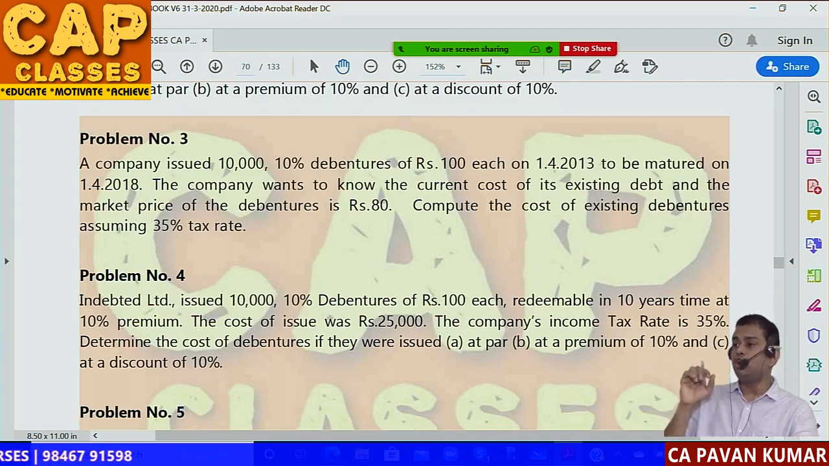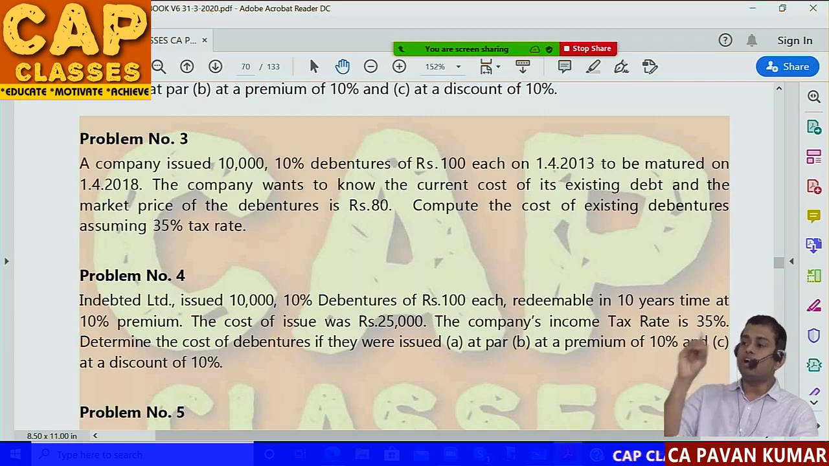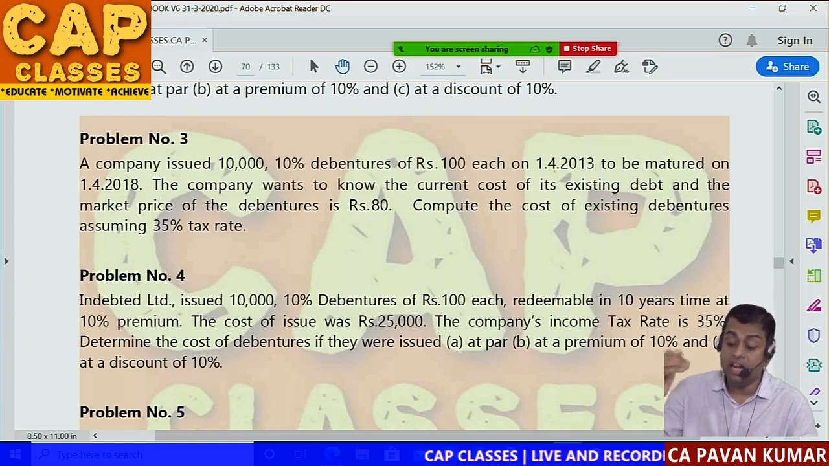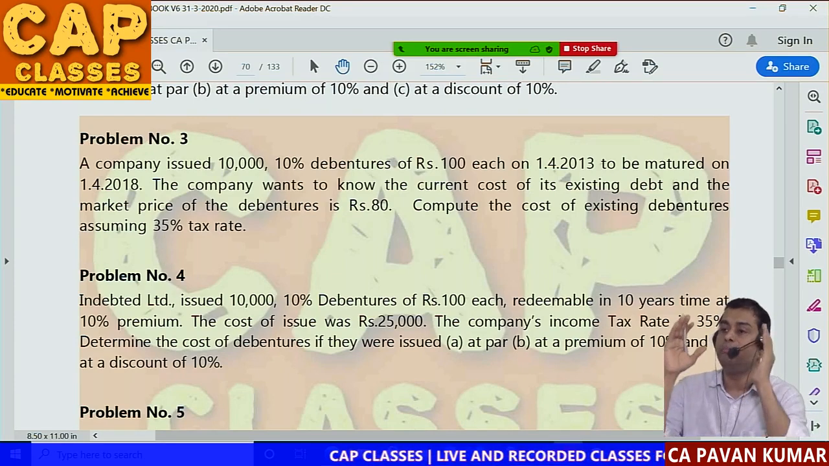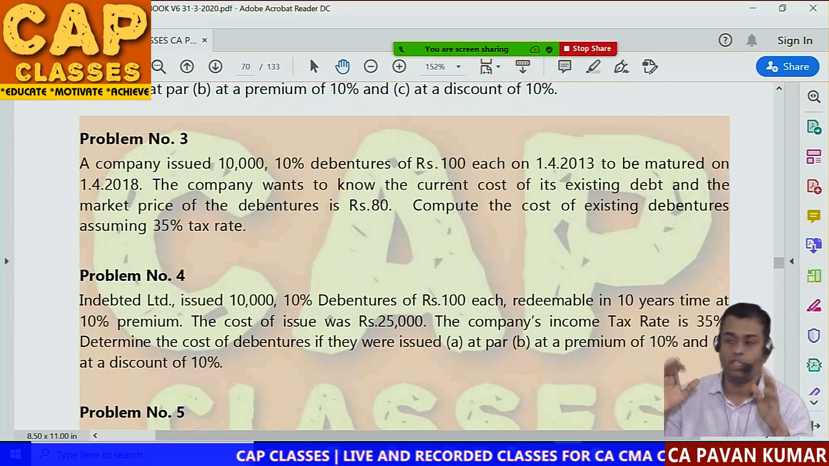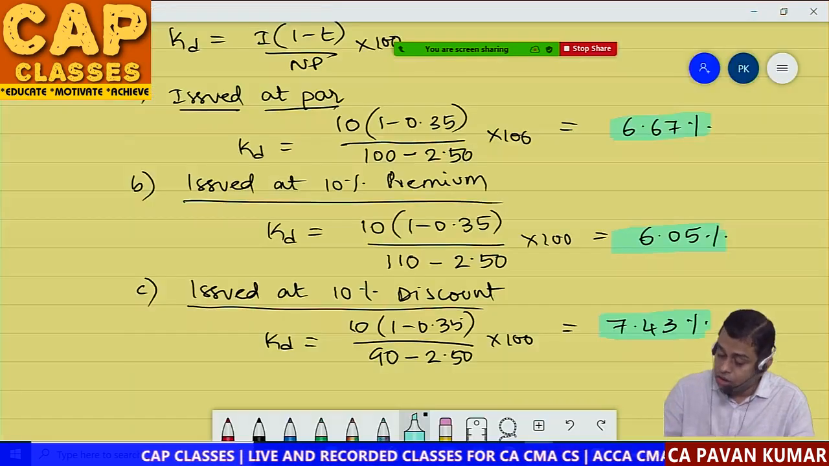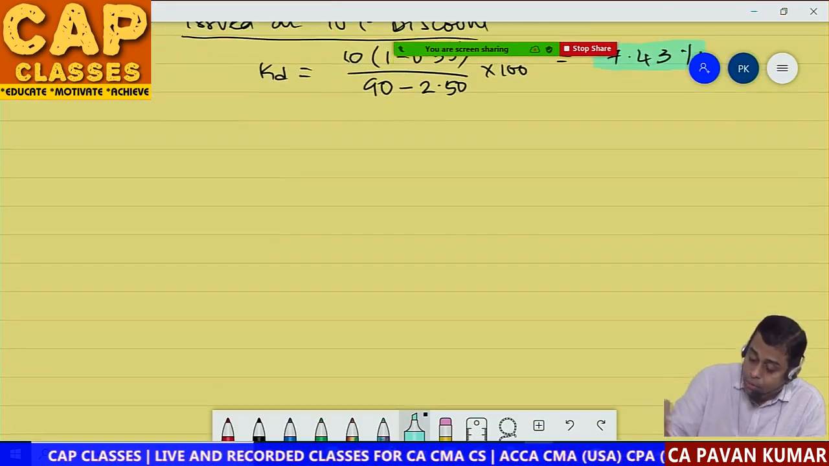The company wants to know the current cost of its existing debt, and the market price of the debenture is rupees 80. Compute the cost of existing debentures assuming 35% tax rate. So this is a redeemable debenture. So we have to use the big formula. You understand? We have to use the big formula. So first put the heading problem number 3.